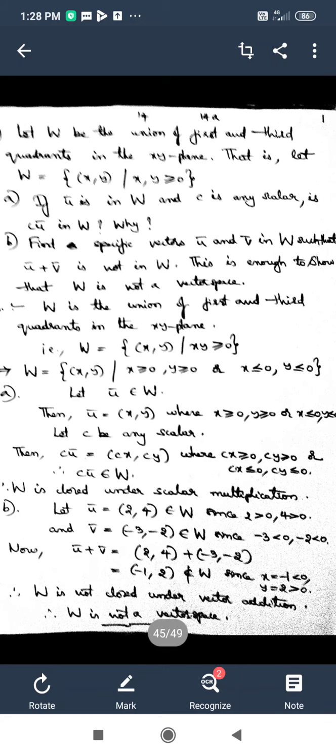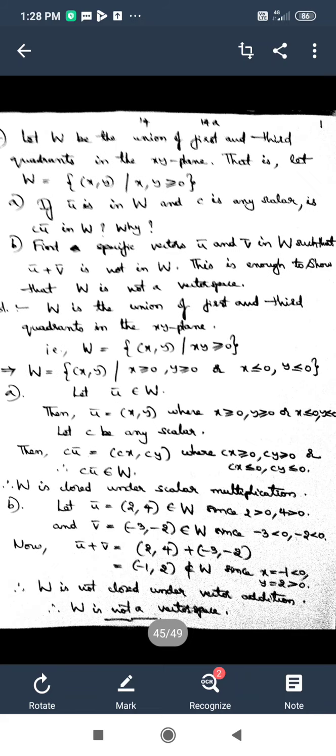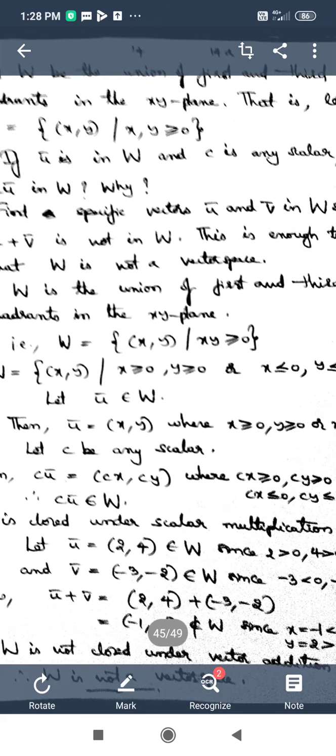I have to verify. So I have taken u bar in W as (x, y), where x is greater than or equal to 0 and y is greater than or equal to 0, or x is less than or equal to 0 and y is less than or equal to 0. I didn't take a specific vector here. I have just taken u bar in general, as any vector of W. So u bar I have taken as (x, y).